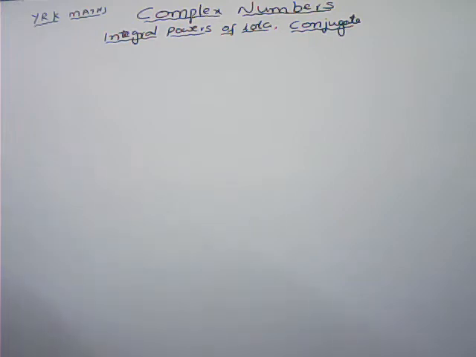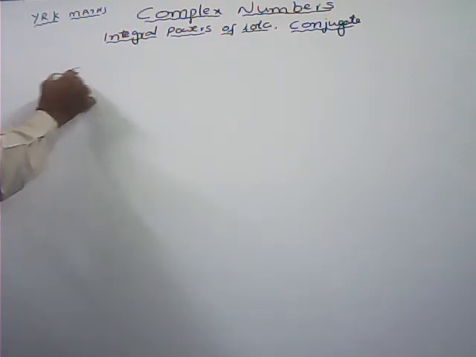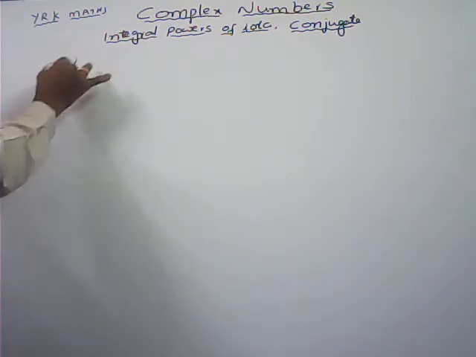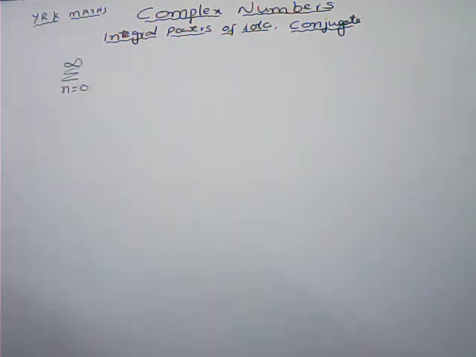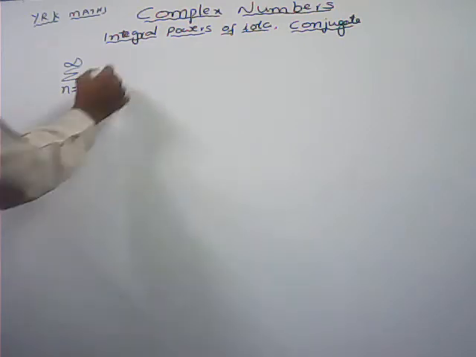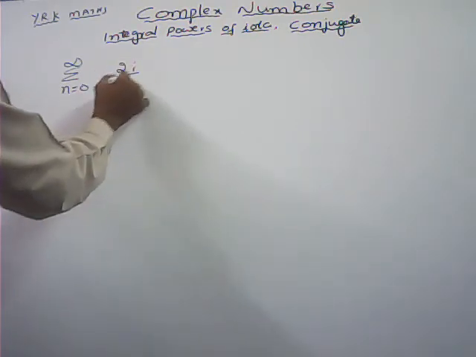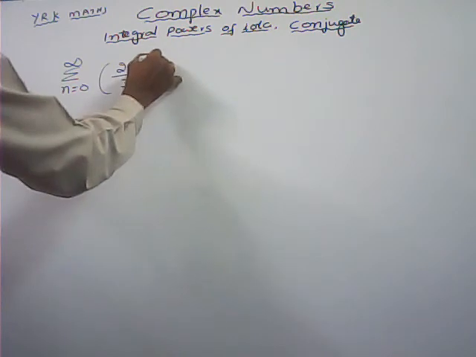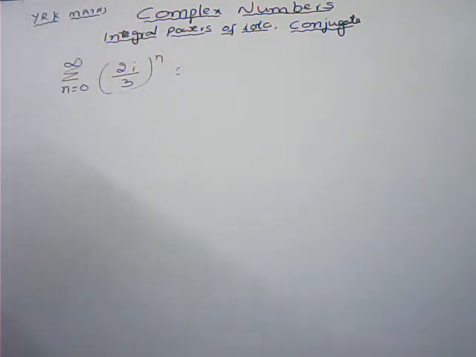Now, sigma n equals 0 to infinity, (2i by 3) whole power n. Here how to write in the standard form a plus ib?